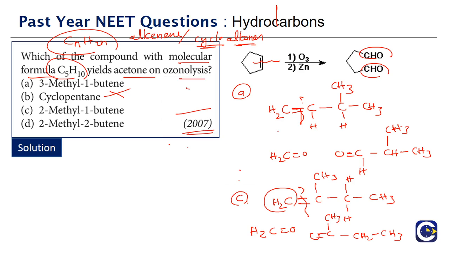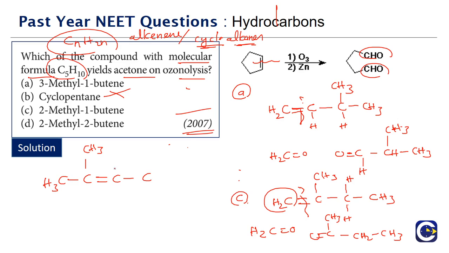Option D is 2-methyl-2-butene. So we'll have to first write down the structure of this alkene. 2-butene means the double bond is on the second carbon, then 2-methyl. So we'll just add the required number of hydrogens.